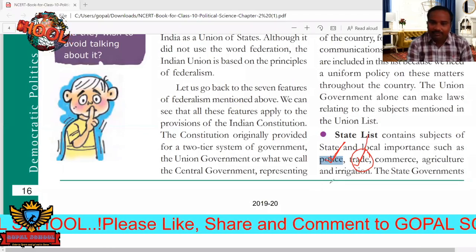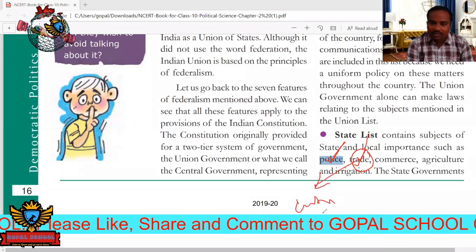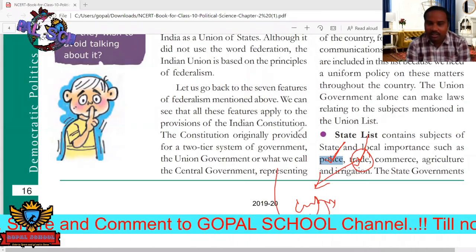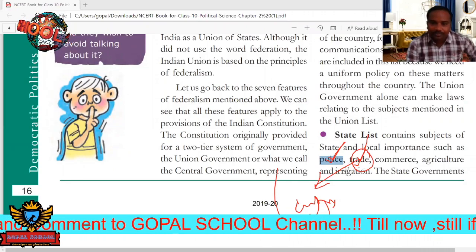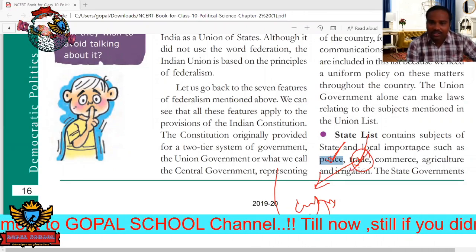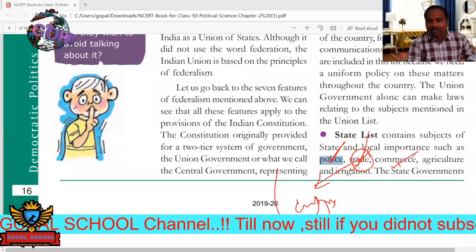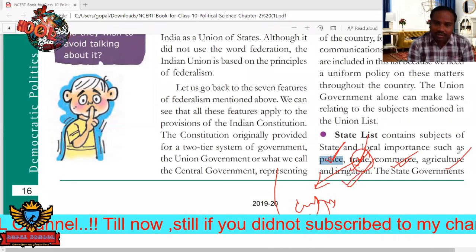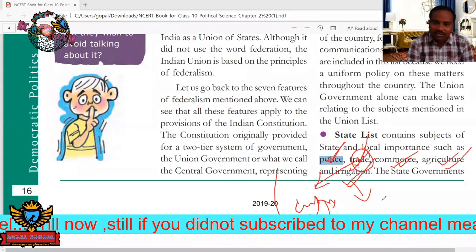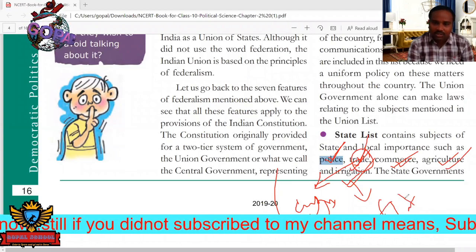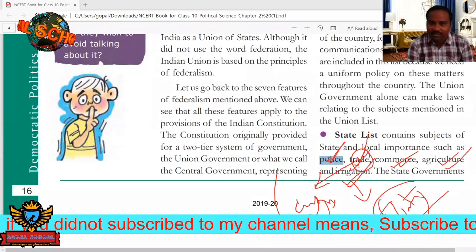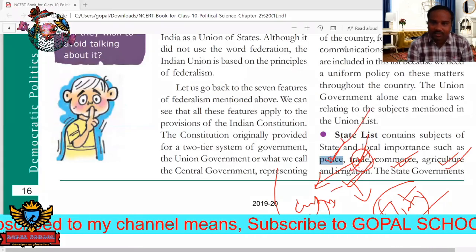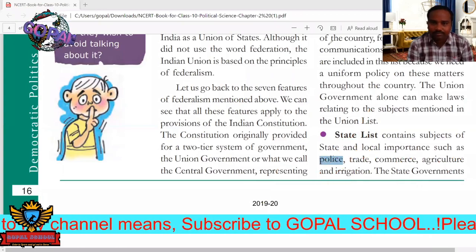There are central trades and also state trades, but trade within the state comes under the state list. Next, commerce, which is also some sort of business. Next, agriculture and irrigation, which are completely in the hands of the state governments. The state government can take any decisions in its matters. These are the subjects belonging to the state list, as written in the constitution.